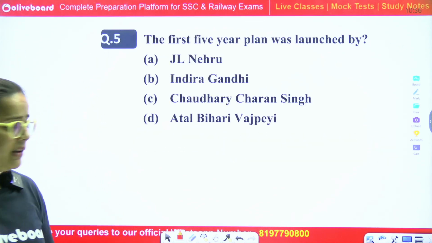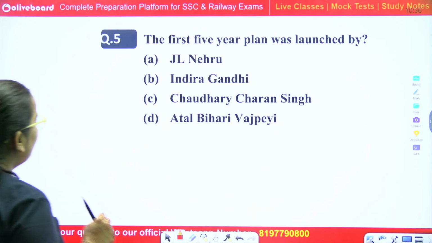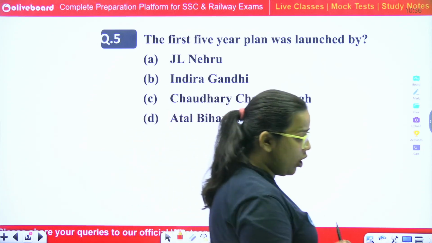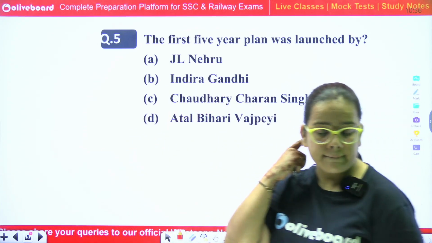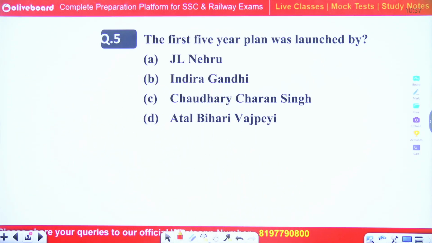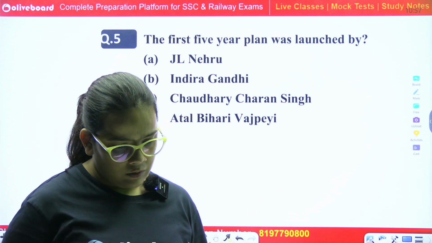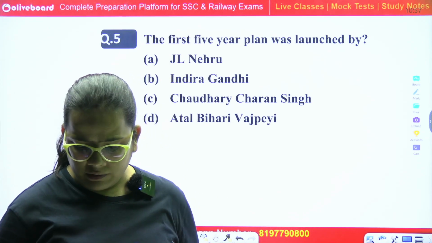Your next question is: the first 5-year plan was launched by Pandit Jawaharlal Nehru, Indira Gandhi, Chaudhary Charan Singh, or Atal Bihari Vajpayee? Answers please.